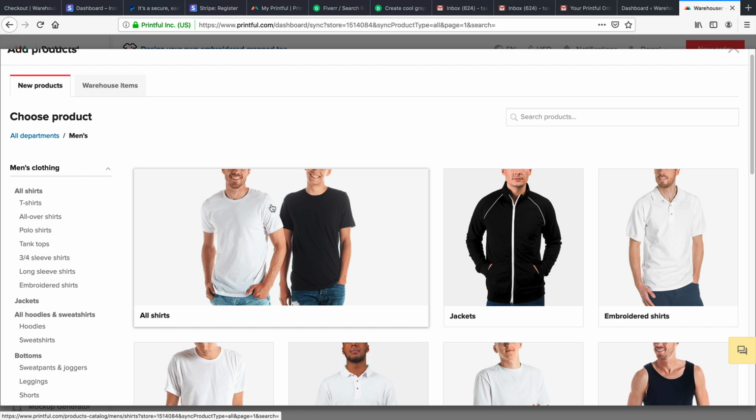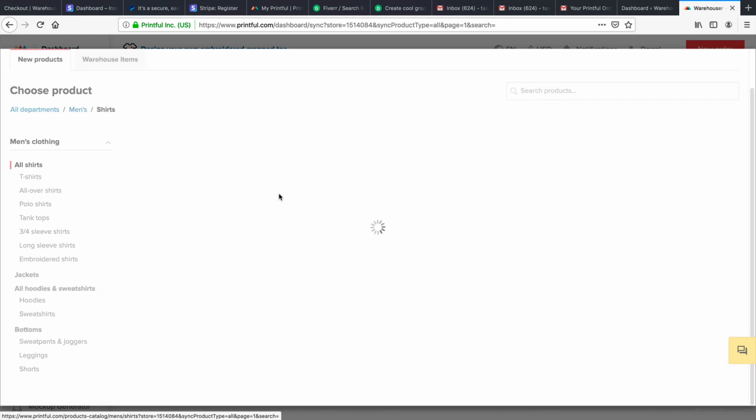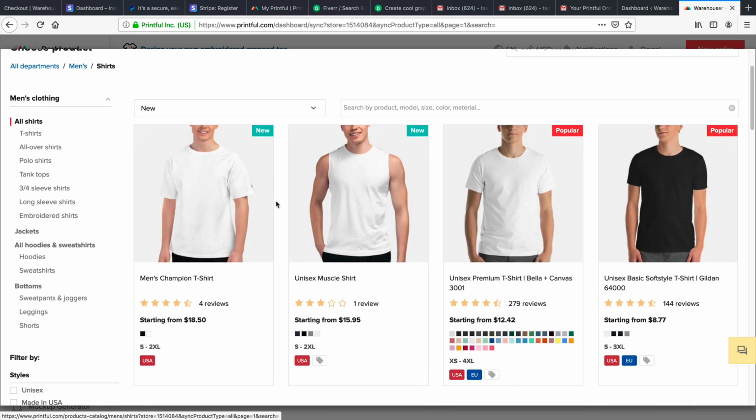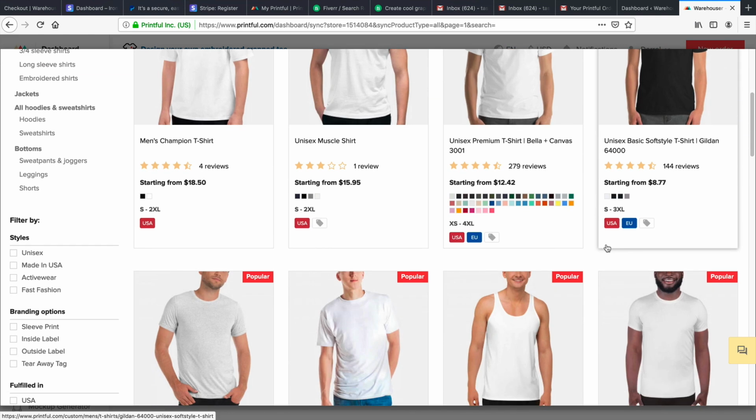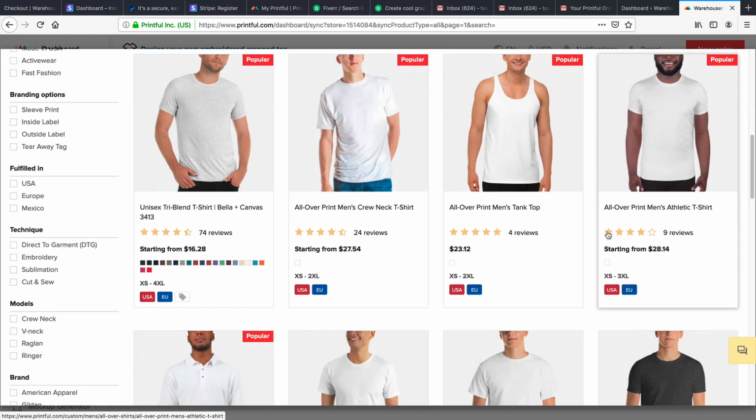Now some good tips for you guys is that I would probably go with some of the cheaper products. So I would probably go for a low-cost t-shirt right here, something with $8, because remember, you're going to pay a $2 tax and $2 shipping, so this is going to be around $14. So you want to charge around like $29, something like that, so you can get a better profit margin.